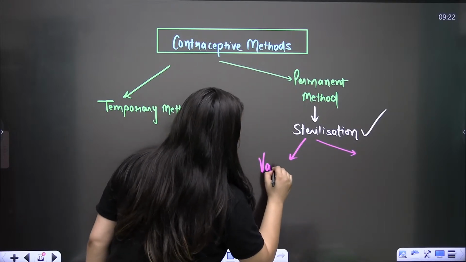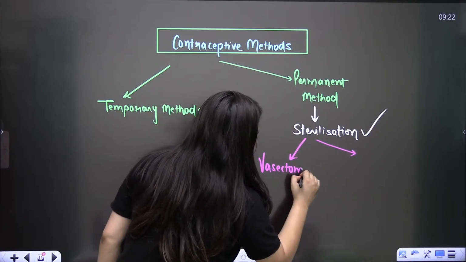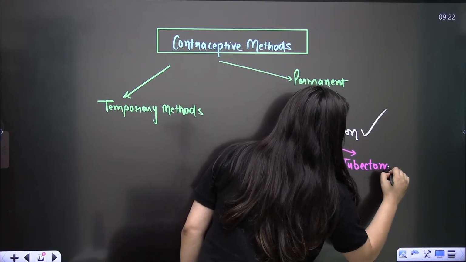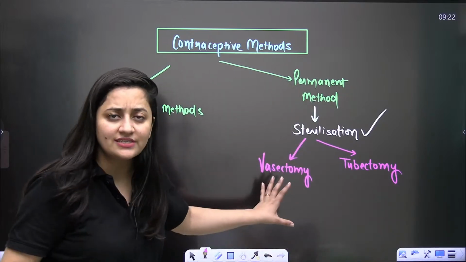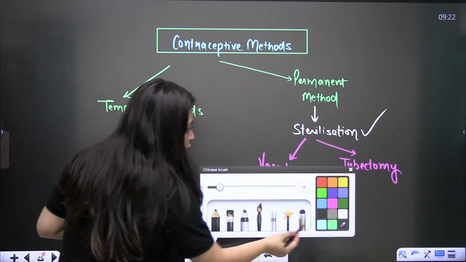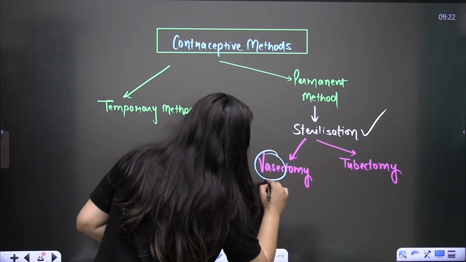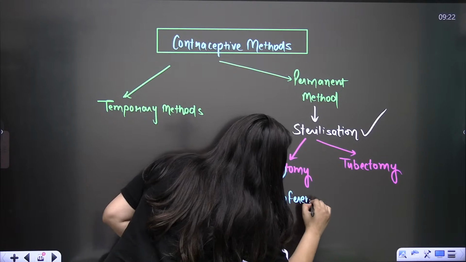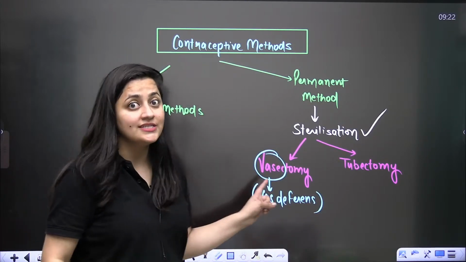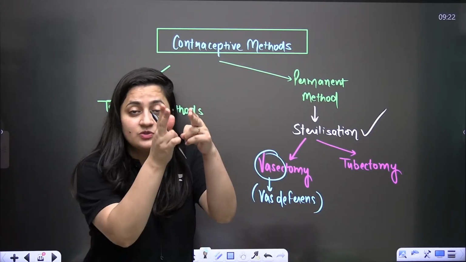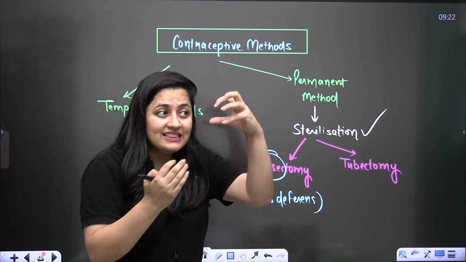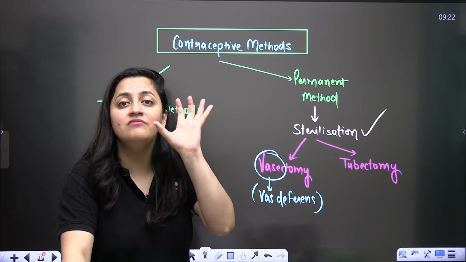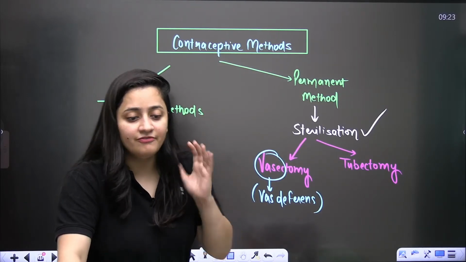Permanent methods include sterilization, and here we have two things: one is vasectomy and the second one is tubectomy. When it is vasectomy, what will be targeted? Vas deferens. The vas deferens is present in the male reproductive system, so it is in the case of males. The vas deferens will be cut and tied, so in the semen there will be no sperm.